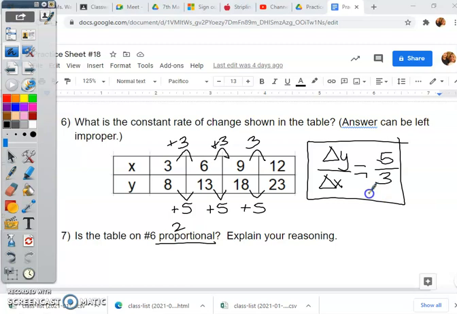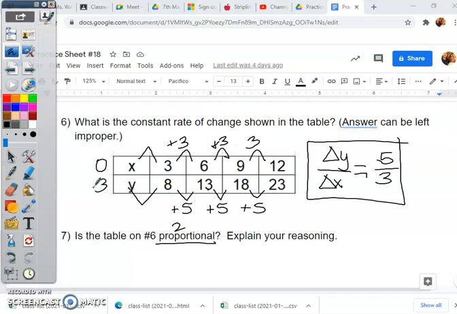Okay, so we are going to take this back. 12 minus 3 is 9. 9 minus 3 is 6. 6 minus 3, 3. Minus 3 is 0. So we're at our 0 here. 23 minus 5 is 18. Minus 5 is 13. Minus 5 is 8. 8 minus 5 is 3.